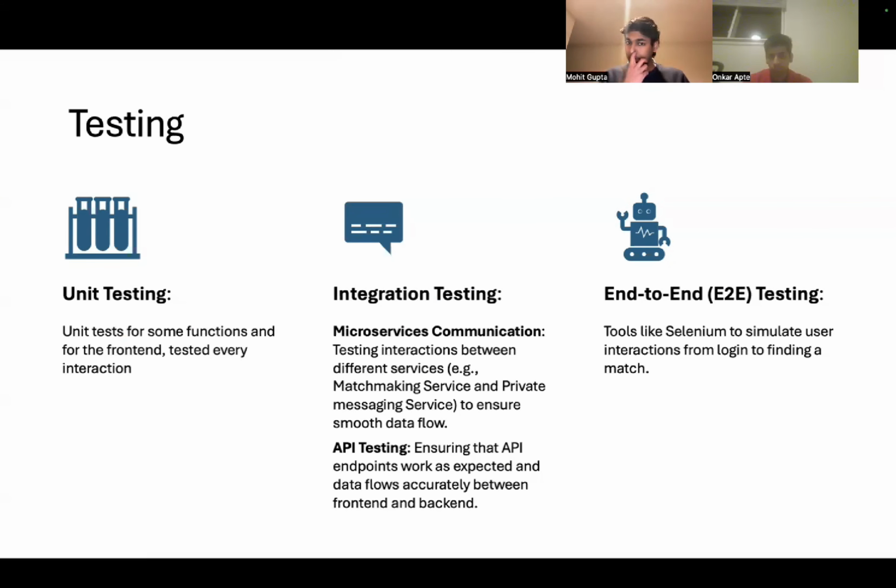For integration testing, we have used Postman to test all the endpoints that we have with specific data. And finally, for end-to-end testing, we have leveraged a tool known as Selenium. We have tried to simulate a user's interaction from login to finding a match and then even trying to talk with their matched players.